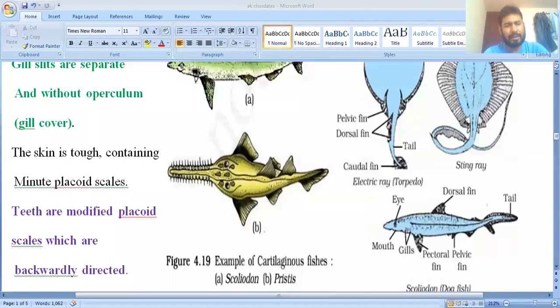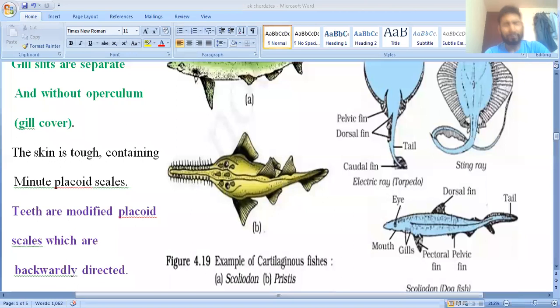Skin has scales or bears scales. Clear? So due to this, the skin is tough, containing minute placoid scales. They have the scales, and these are the minute placoid scales. And if we see in the next class, that is the Osteichthyes, they have the ctenoid or cycloid scales.